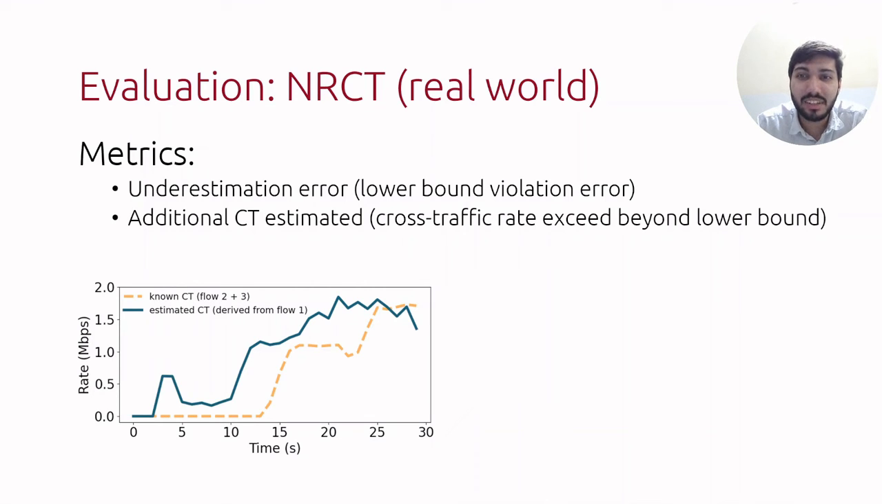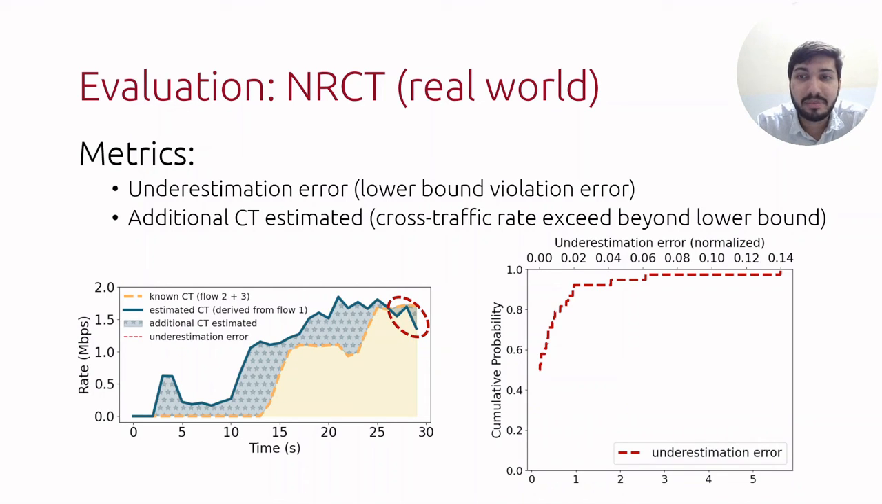The additional cross traffic estimated is the volume of cross traffic estimate exceeding the known lower bound, which is shown as the blue dotted line area in the plot. The region where the NRCT estimate violates the known lower bound is marked by the red dotted line. Such regions represent the underestimation error.